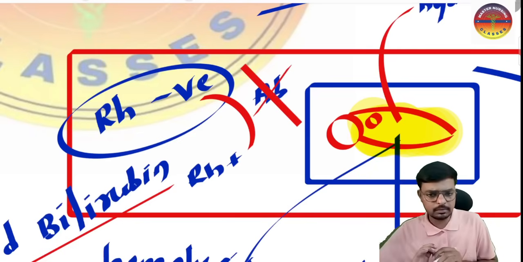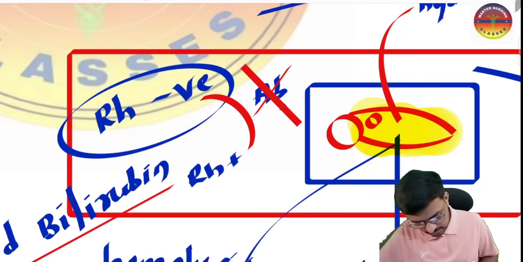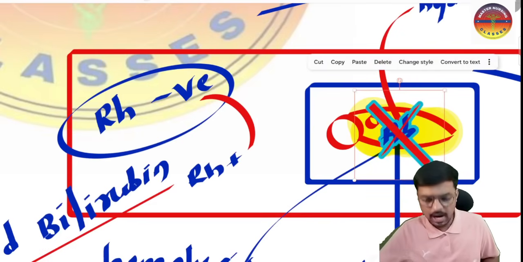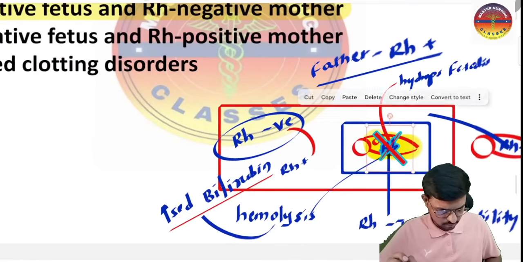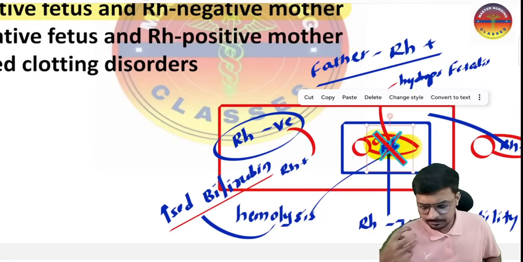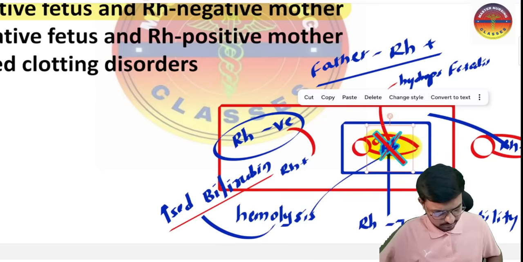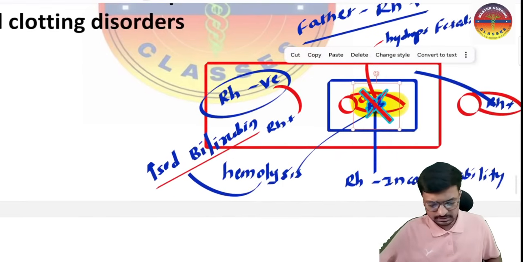So there is no formation of this antibody, which means the antibody will not go into the fetus, and there is no hemolysis. So we can say there is no pathological jaundice in the newborn, and there is no RH incompatibility. In order to prevent the RH incompatibility we give the RhoGAM, not to treat it.